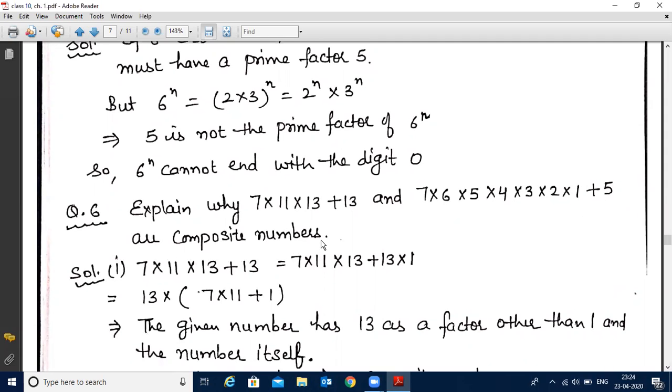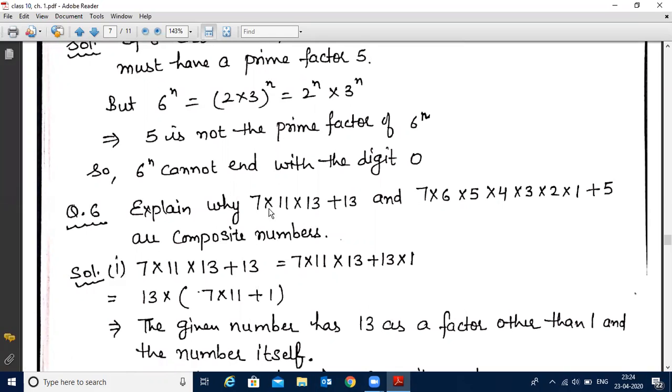Composite numbers are those numbers which have factors other than 1 and itself also. That means at least 3 factors. If there is one factor other than 1 and the number itself, that number will be called a composite number. So we have to prove that it has one more factor.